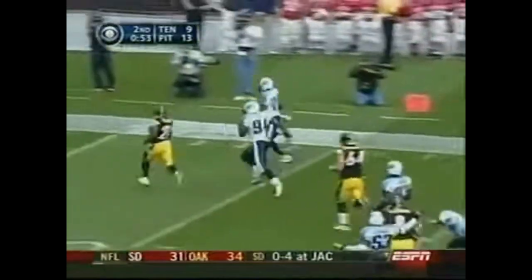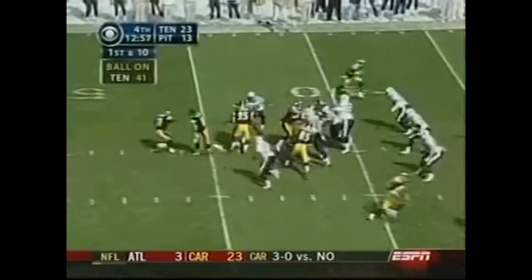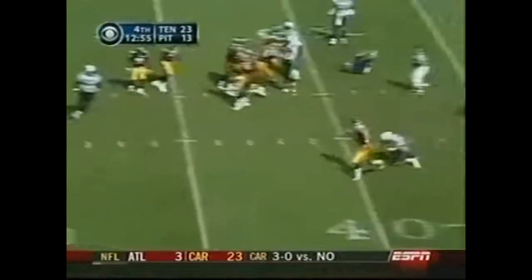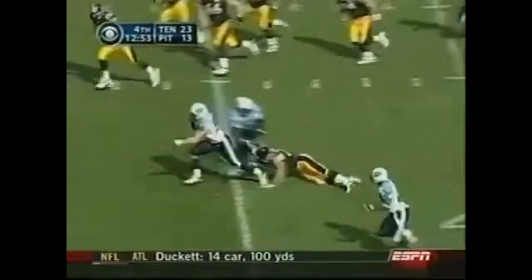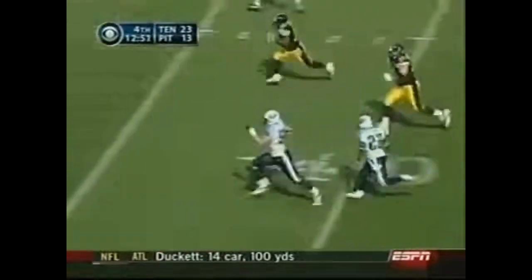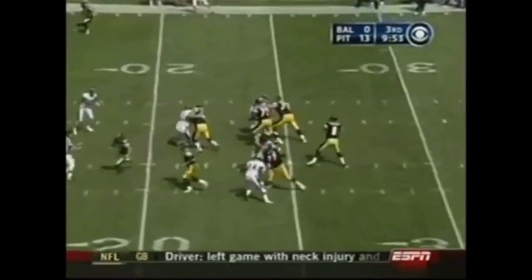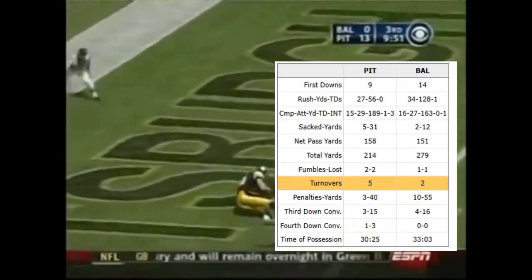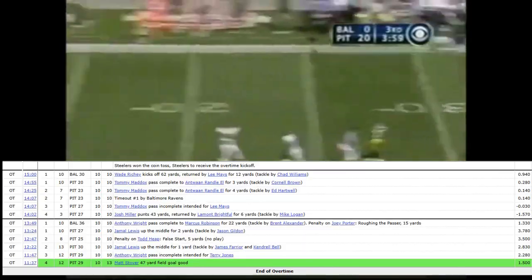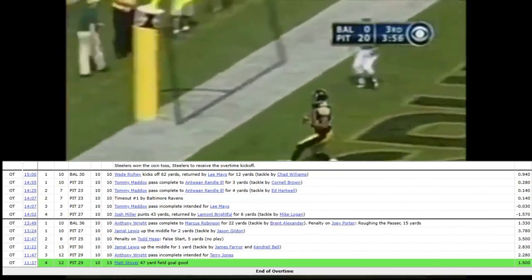A 6-10 season led by 11th year Tommy Maddox that nearly missed being a part of the data, but a terrible fourth quarter in an overtime loss to Baltimore in the final week of the season punched their ticket. This game as a whole was disastrous for Pittsburgh, with the Steelers losing the turnover battle by 3 and going 3 and out on the first drive of overtime.